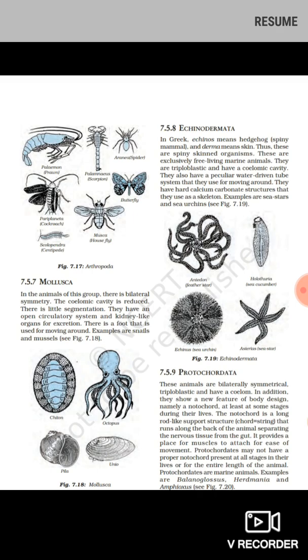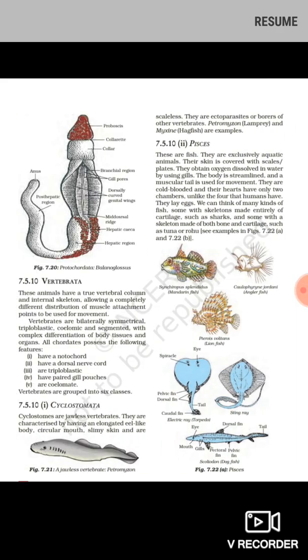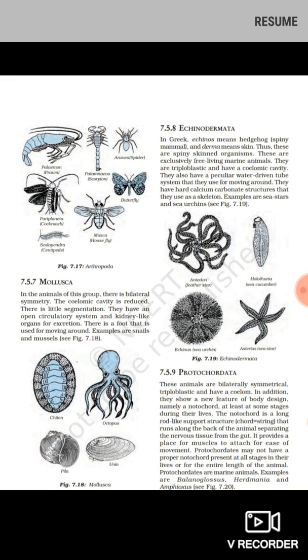Now we'll be discussing the phylum Protochordata. These animals are bilaterally symmetrical, which means when they are cut along one plane only, they are divided into two equal parts. Triploblastic means three layers in the body, and they have a coelom, which means they have a body cavity also. In addition, they show a new feature of the body design, namely a notochord.